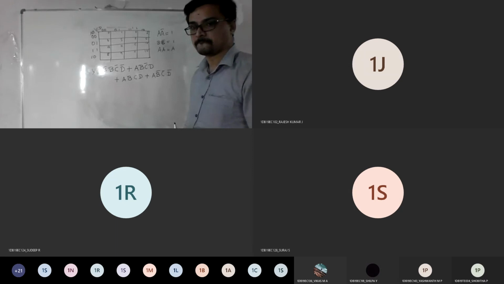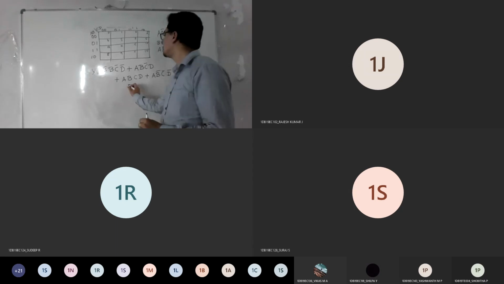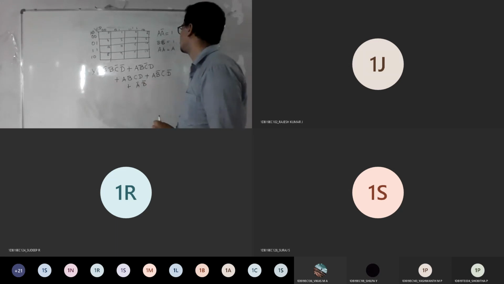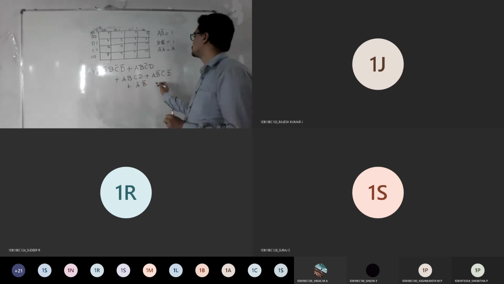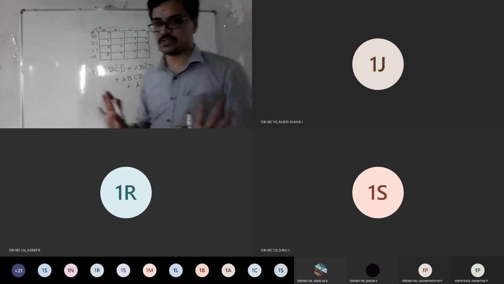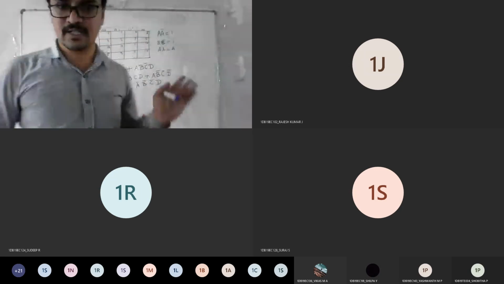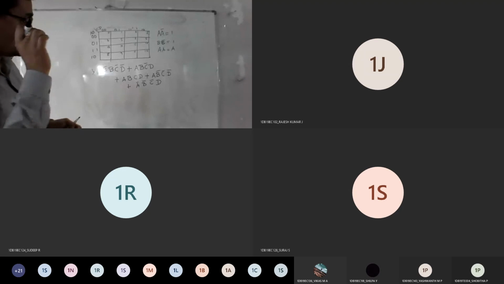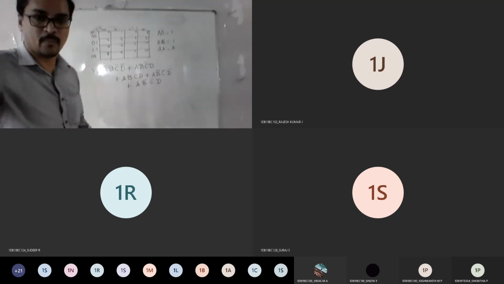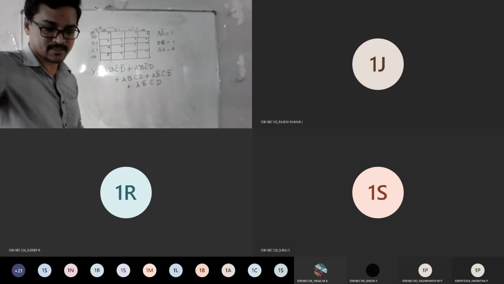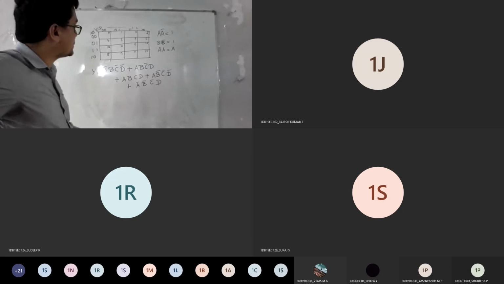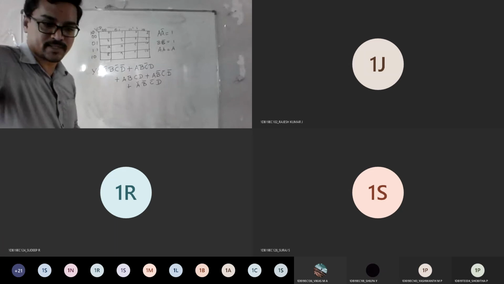Okay, so the last one, plus A bar B bar C bar D. Okay, just one simple example I've taken. First solve for this, then let's go for the complexity level. Later we will increase it. So can you tell me which cell numbers are filled with ones now?